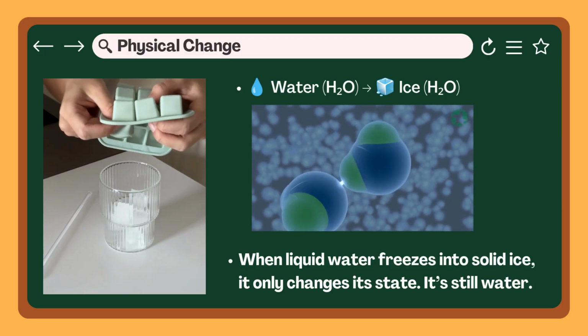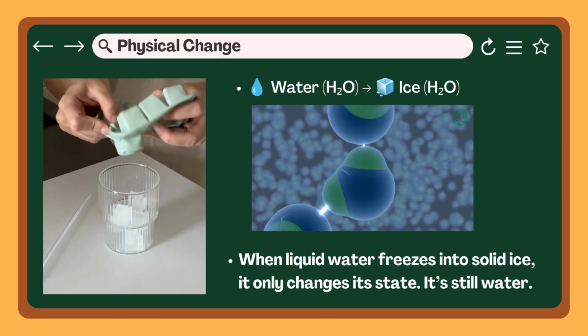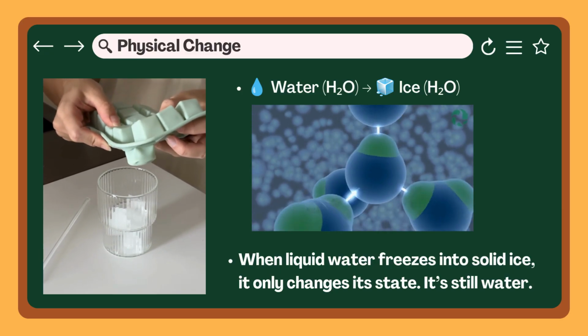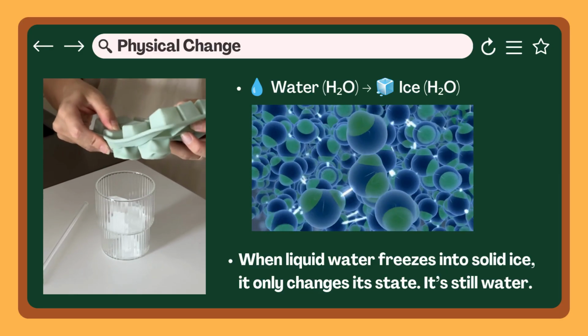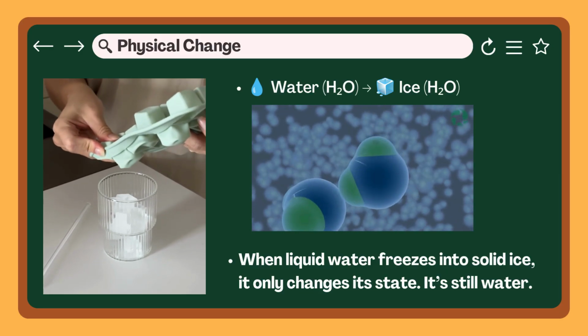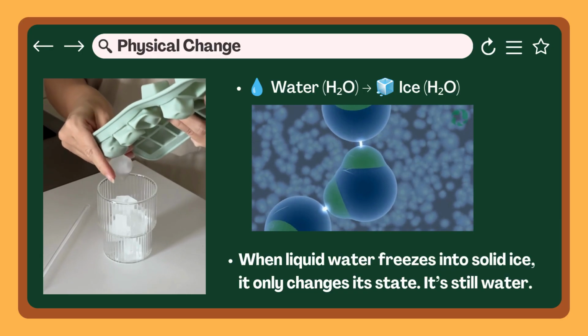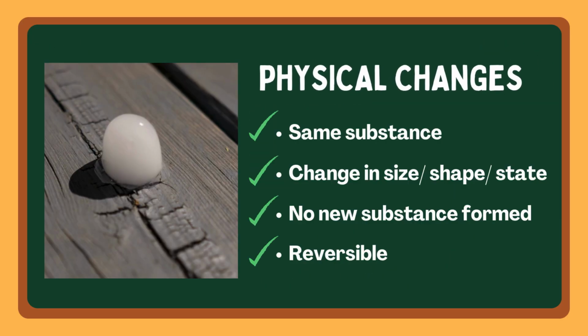The only thing that changed is the state of the water. It changed from a liquid to a solid. Since no new substance was formed, freezing water into ice is a physical change. And if we take the ice out and let it warm up, it melts back into water.